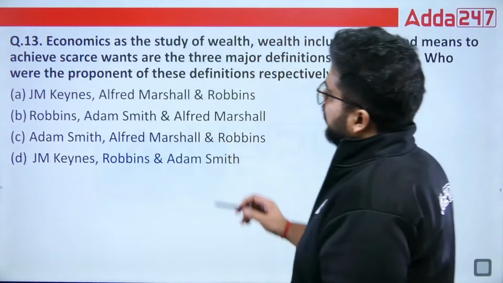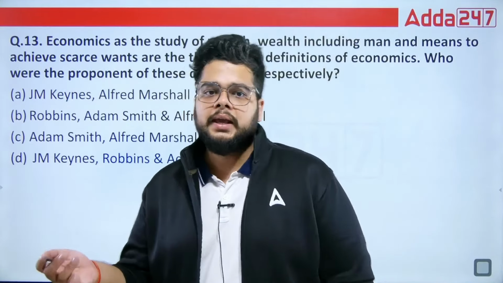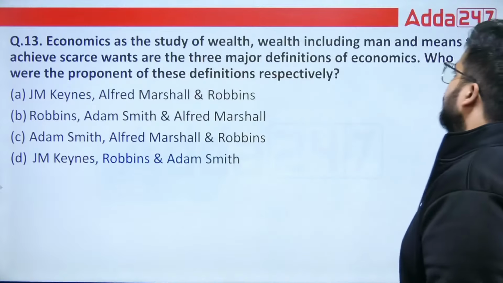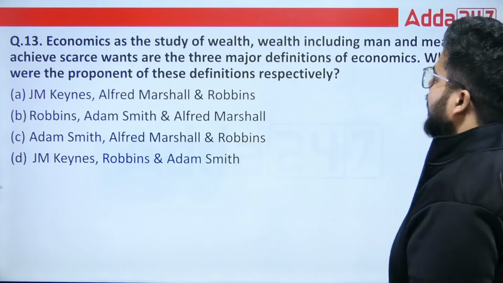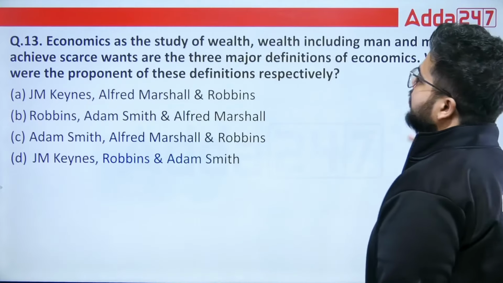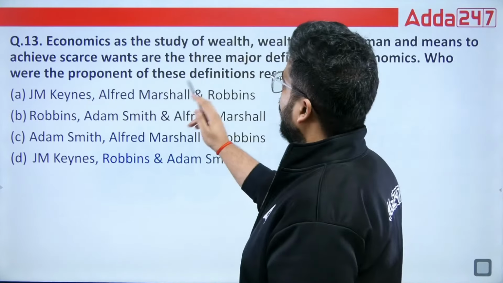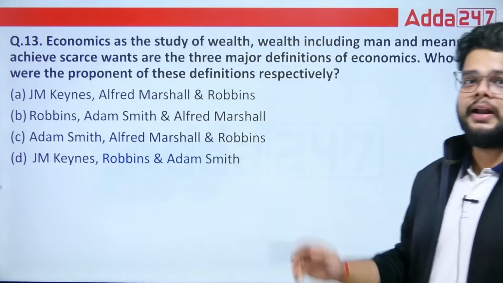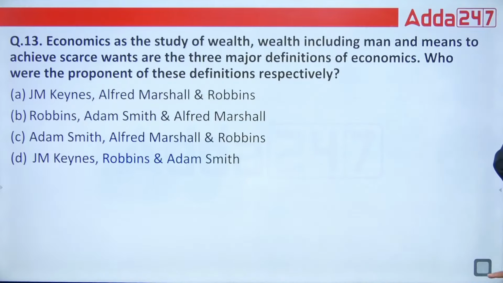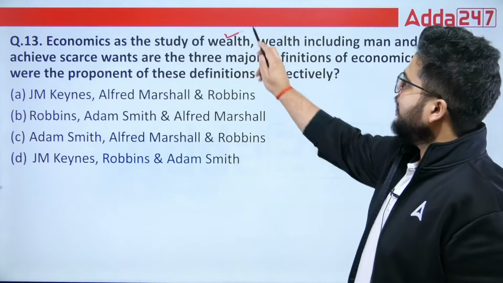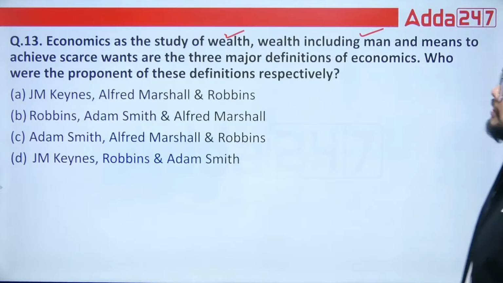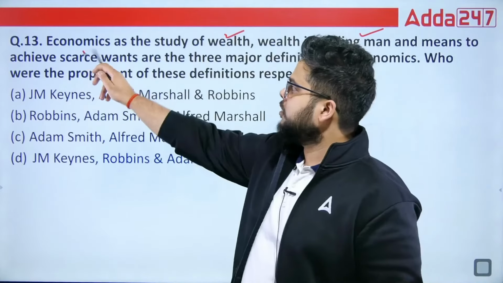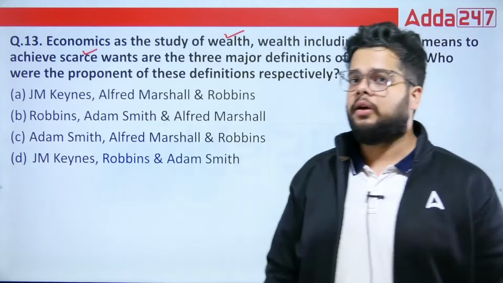Then we have the questions from module B. Economics as the study of wealth, including man, and means to achieve scarce wants are the 3 major definitions of economics. Who were the proponents of these definitions respectively? So there are 3 important definitions of economics, starting off with the wealth definition, which was given by Adam Smith. Wealth including man, Alfred Marshall. Means to achieve scarce resources, for the economic policy, we have Lionel Robbins.